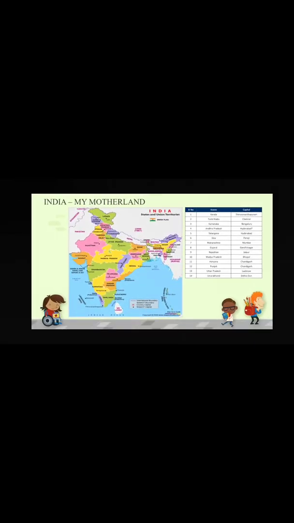So the first name of the state is Kerala. So where is Kerala? Take a look here, that is Kerala. This one is Kerala. So what is the name of the capital of Kerala? That is Thiruvananthapuram. Next, that is Tamil Nadu. Just beside Kerala, Tamil Nadu. Its capital is Chennai. Next, that is Karnataka, yellow color, just beside Andhra Pradesh, and Karnataka's capital is Bengaluru. Next, that is Andhra Pradesh.